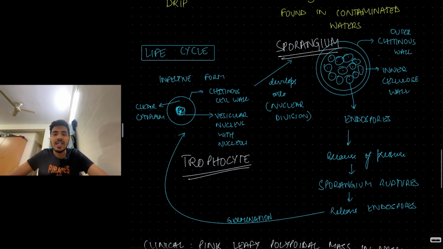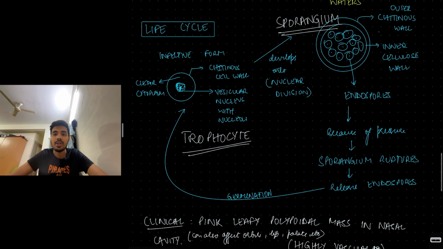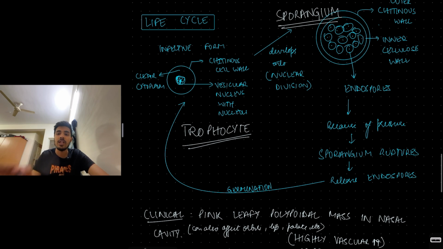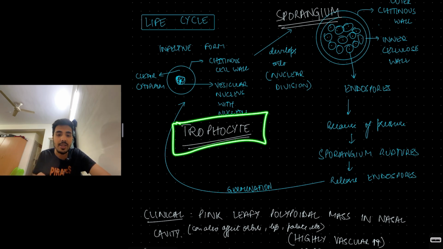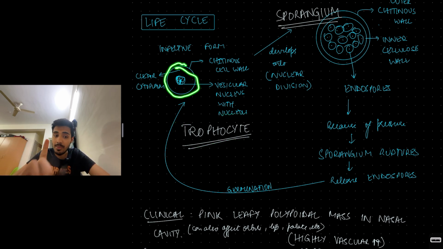Now the life cycle of Rhinosporidium seeberi is important. Basically, the infective form is something known as the trophocyte. This trophocyte has a chitinous cell wall similar to fungi. It has clear cytoplasm. It has a vesicular nucleus with nucleoli. That is how a trophocyte appears.